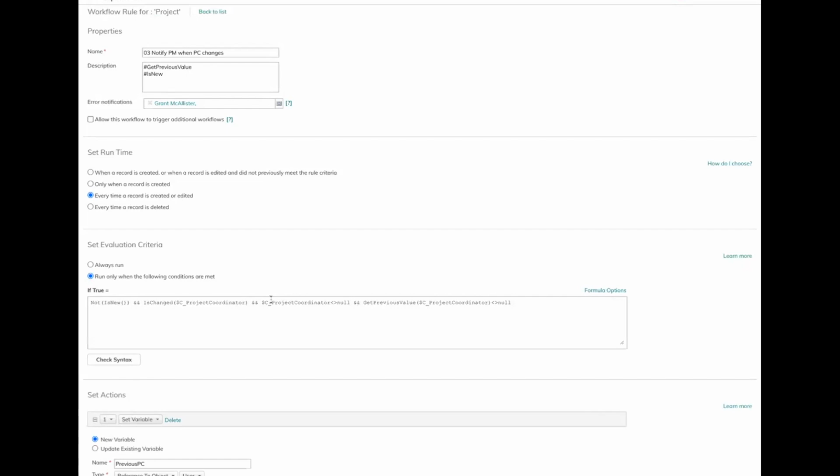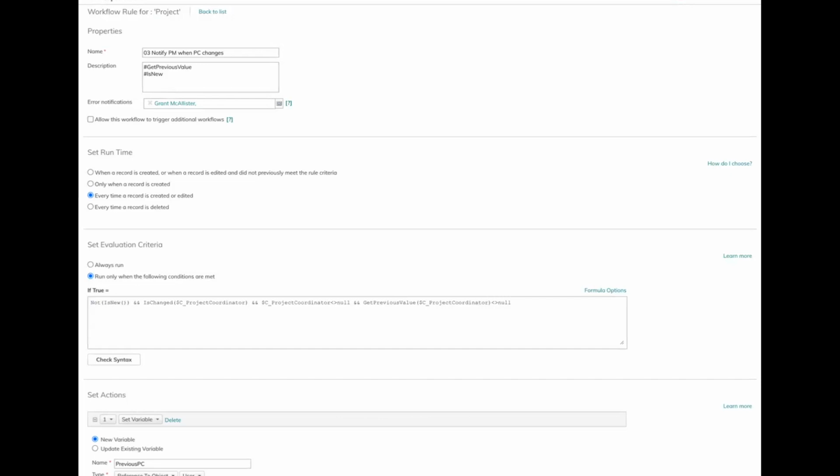And you'll see that for this function, in my evaluation criteria, I'm using not is new, as this workflow rule is only to notify project managers when there is a change. I didn't want to include any new rules. If I did, it would fire. If I didn't include not is new, it would fire on new projects and existing projects and could slow down the performance of the system. Which is bad, and your end users will complain of lag.